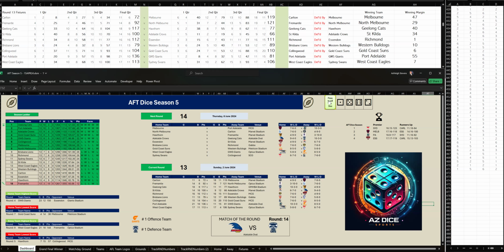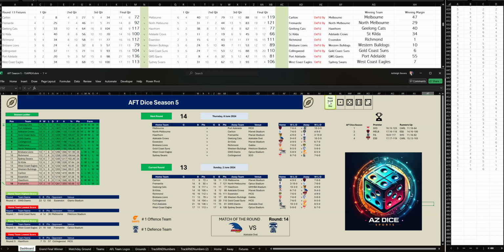And then we've got Fremantle down the bottom. They're outright wooden spooners at the moment with only 3 wins. We've got Giants, the number 1 offense team, and then the Cats, the number 1 defense team.